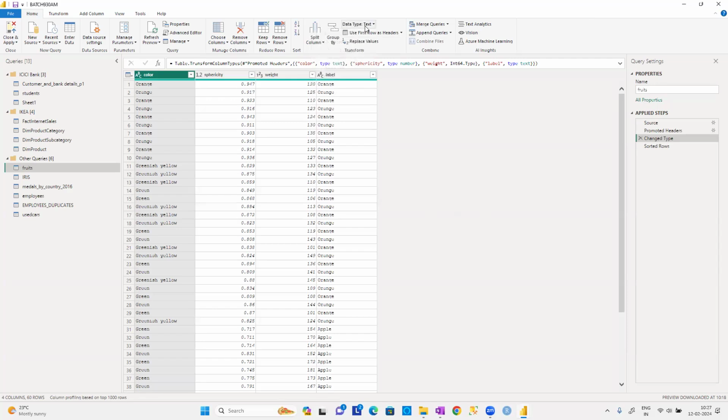Then we'll move to the next option, which is most important. It will take 5-10 minutes, not more than that. Here there are two options: use the first row as header, and use the header as first row. Each will be hardly 5 minutes. Just replacing values will take a little more time, 10-15 minutes hardly. And then I'll start with one of the important concepts called merge queries. That is about tomorrow's discussion, guys.